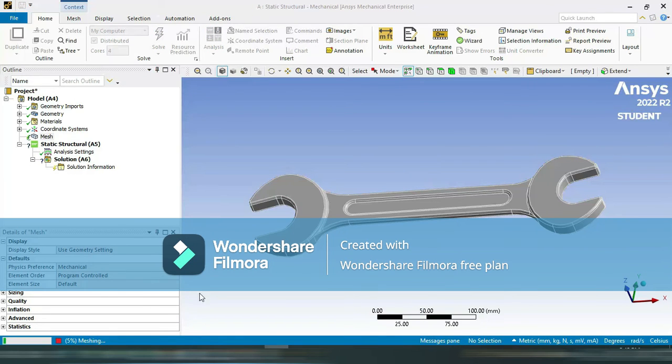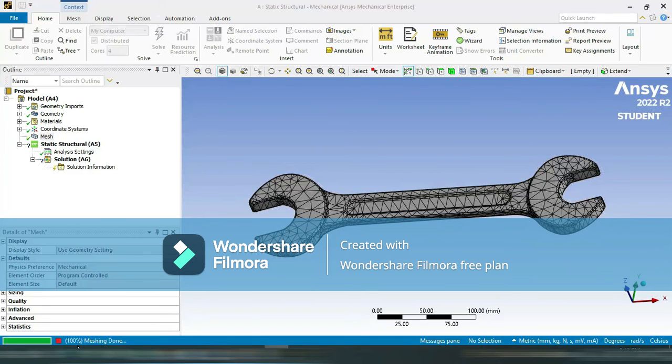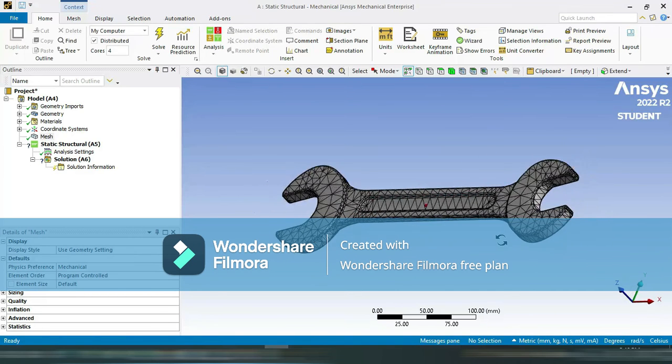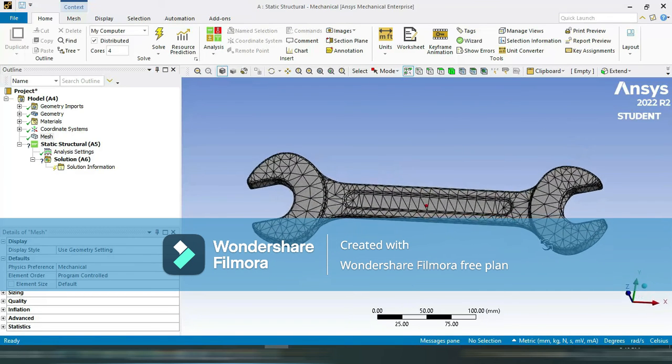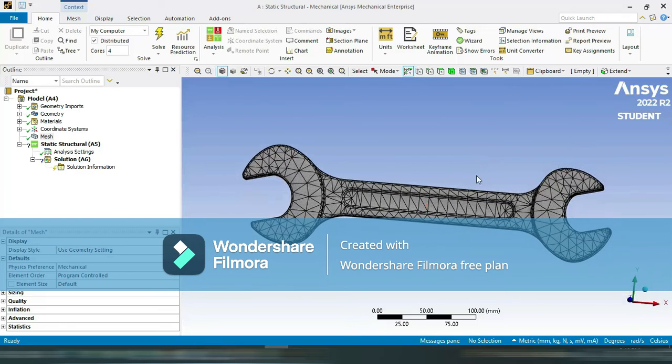You can see the progress here. Mesh in progress. Okay, it's over now. So this is the meshing, that is, we discretized this part into a finite number of elements.